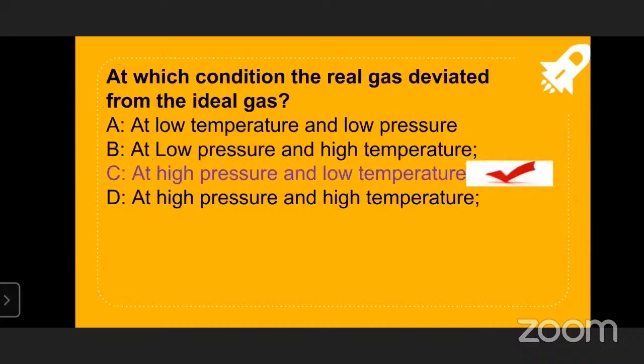Okay. After that, the next question is at which condition the real gas deviates from the ideal gas behavior. We need to remember this: at high pressure and low temperature, any real gas deviates from the ideal gas behavior. At very high pressure and low temperature, there is a chance of a real gas deviating from the ideal gas behavior. Okay, children.